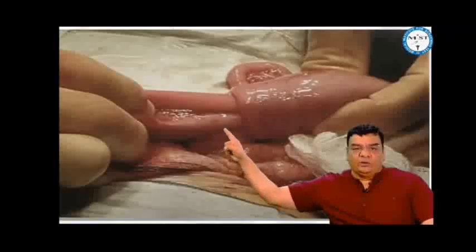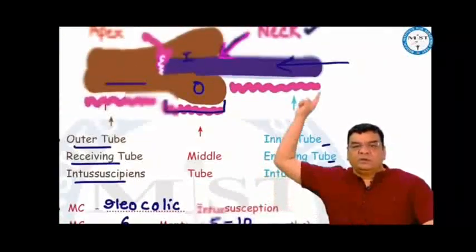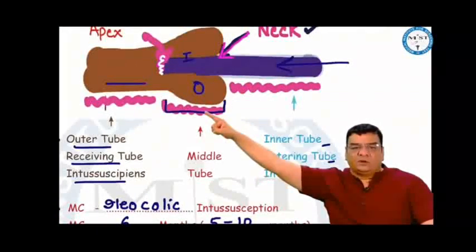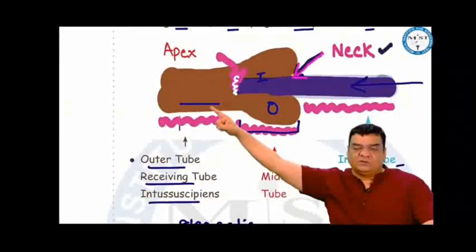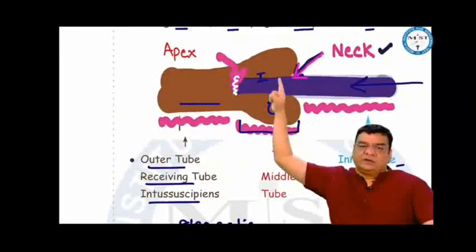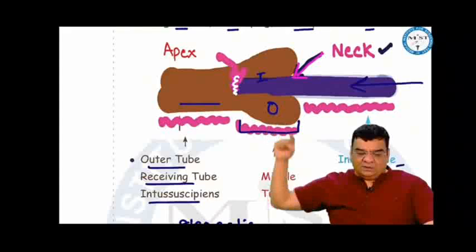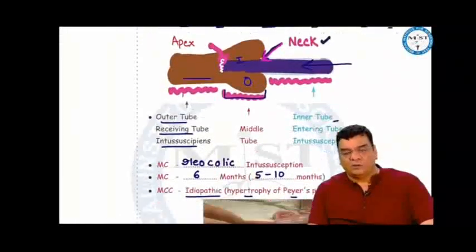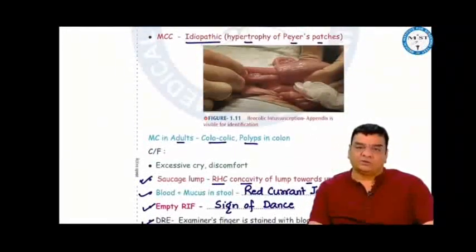The entering tube is called the inner tube or the intussusceptum. The middle tube is having the inner and the outer tube, and the outer tube is the intussuscipiens or the receiving tube. The point of entry of the intussusception is the neck. The terminal part of the inner tube is the apex of the intussusception. In adults, polyps in the colon are common, so colocolic intussusception is common in adults.